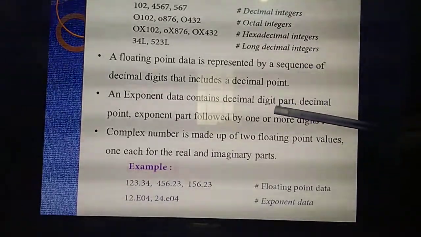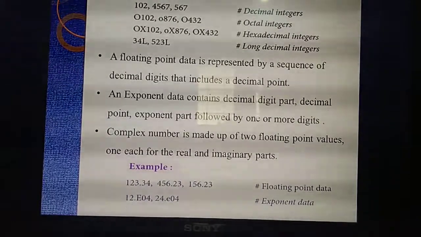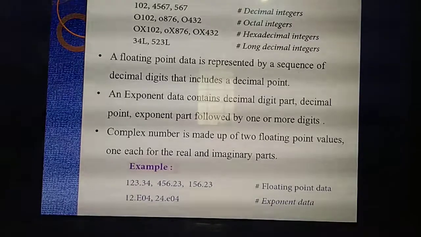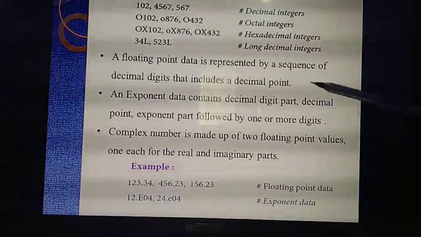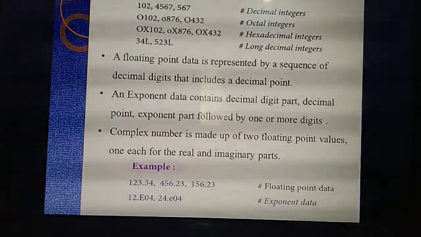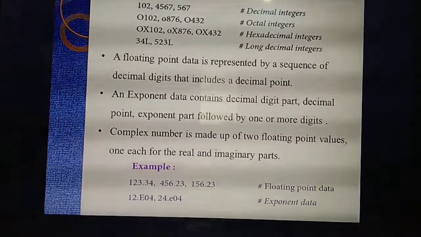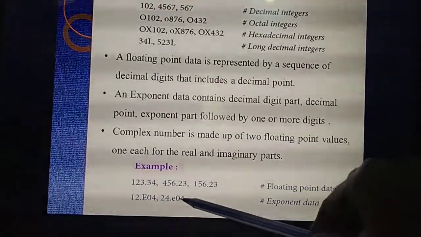Decimal part, decimal point and exponent part. So the exponent data consists of how many parts? 3. What are they? Decimal part, decimal point, exponent part. Then that exponent part is followed by some numbers. Then see this example so you can understand, and then you will never get confused.